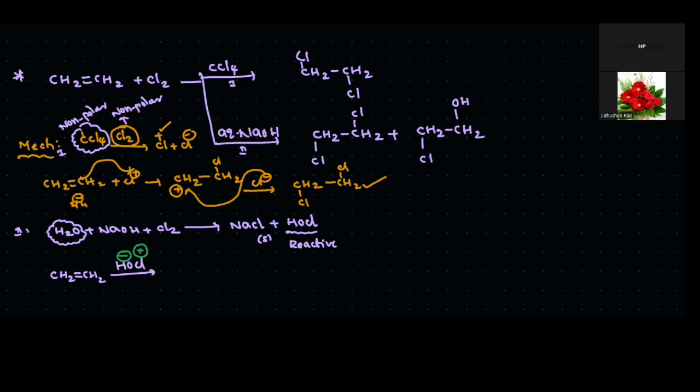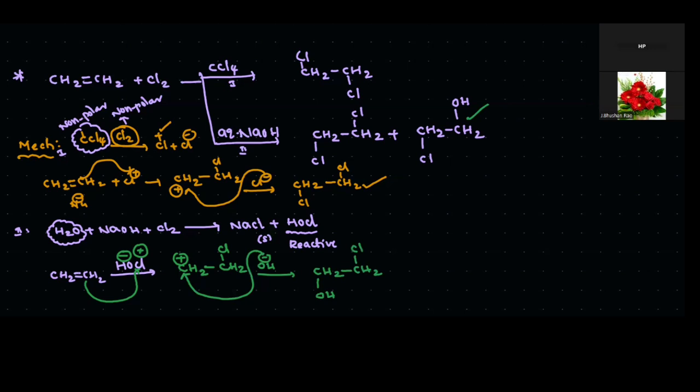Now this carbon donates electrons to chlorine, then this group converts into CH2-CH2Cl. This carbon has a positive charge. Further, OH- attacks the carbocation. The final product is CH2(OH)-CH2Cl, where it already has Cl and now OH. In the second case, this is the major product formed.